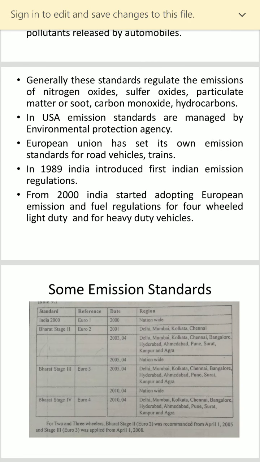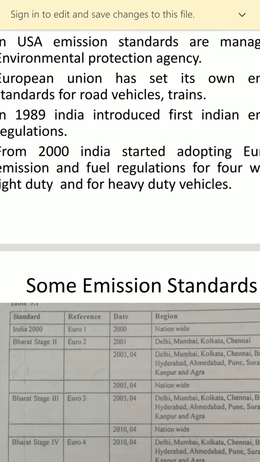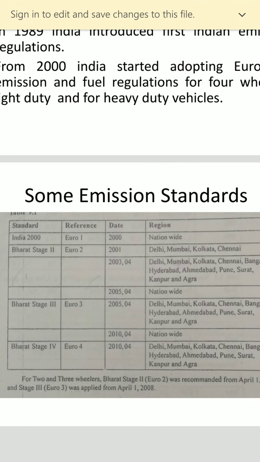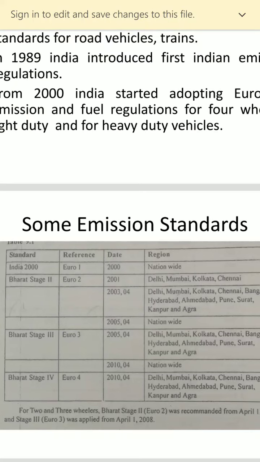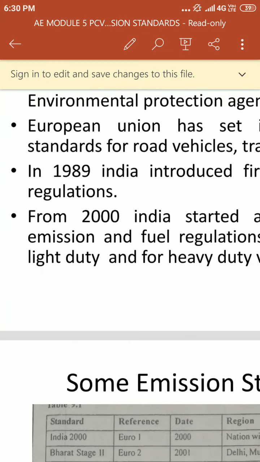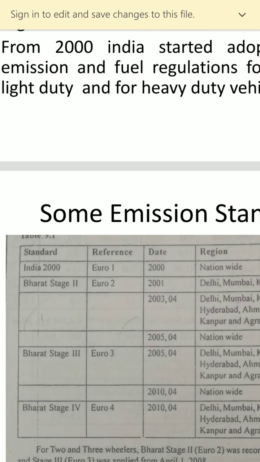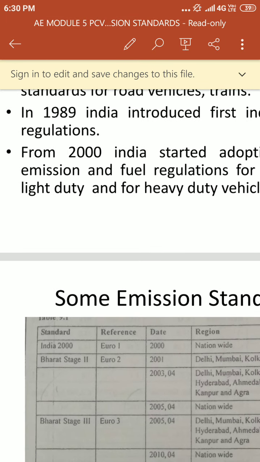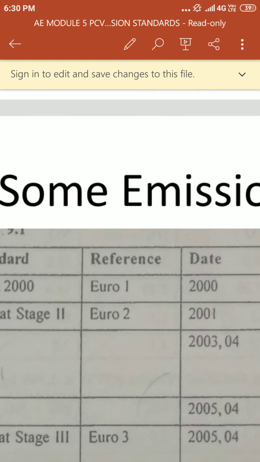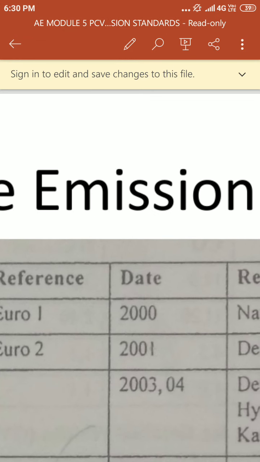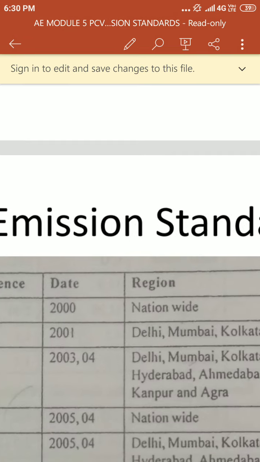There are some emission standards, listen here. India 2000: in 2000 India started adopting rules from Europe, taking Euro 1 as the reference, applied nationwide.